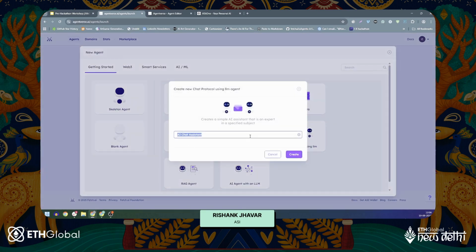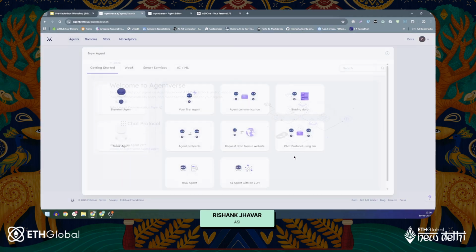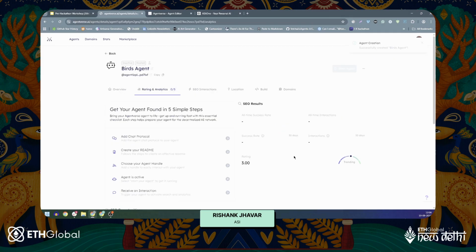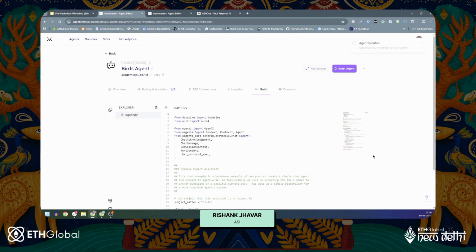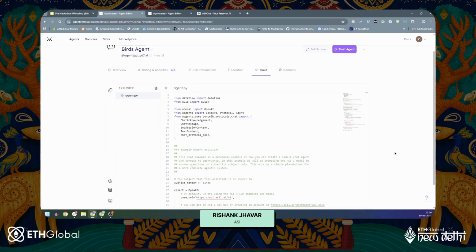By the way, this uses a certain API and other LLMs just to showcase how it looks like. So we'll be using OpenAI, and I'll just create a very simple AI assistant that is an expert in a specified subject. So for now, let me call that agent, I don't know, maybe birds agent. So this will create my agent automatically. We'll just head over to code, which is the most important one here.